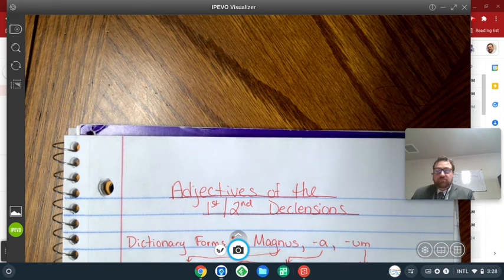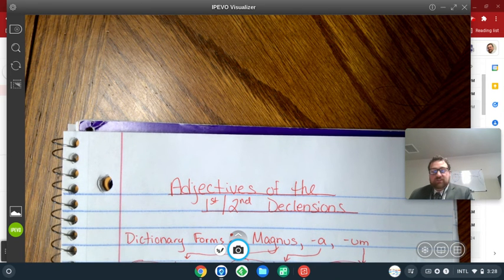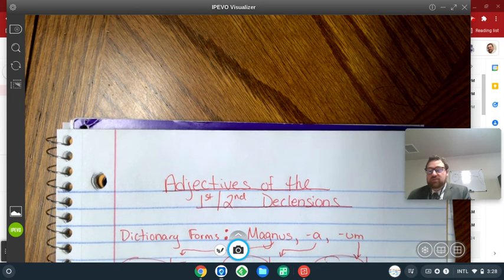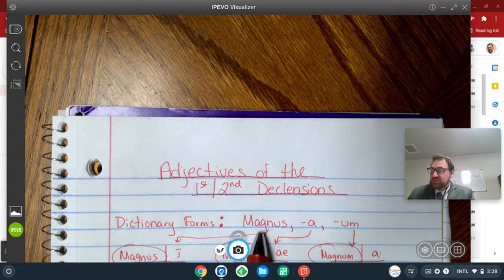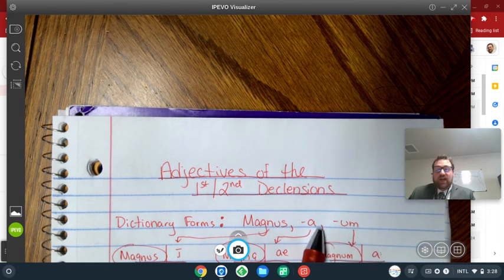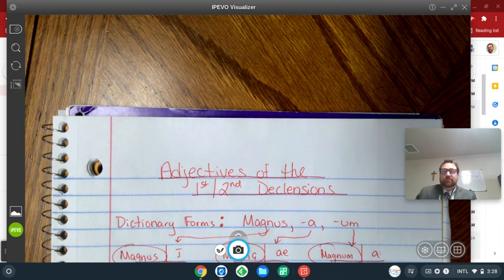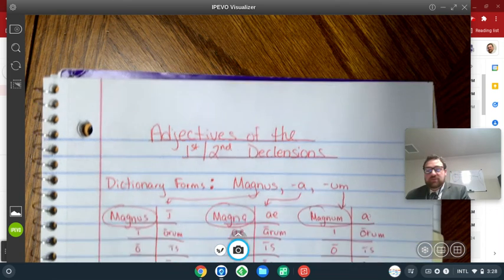So the dictionary form tells you the stem of all the rest of the words, and it tells you the gender of the word, right? And so those are all important things. So what we're going to start with is, what does the dictionary form of an adjective look like? And so the dictionary form of our first adjective is magnus, a.